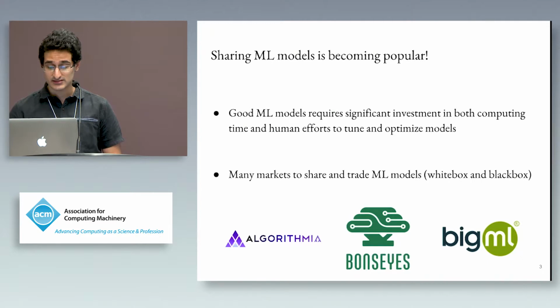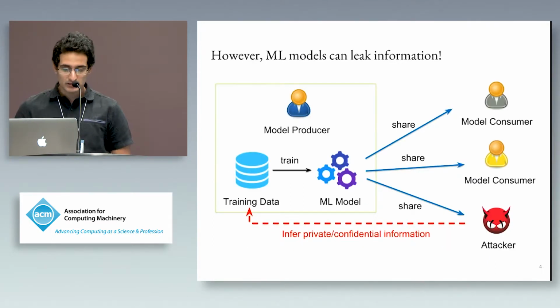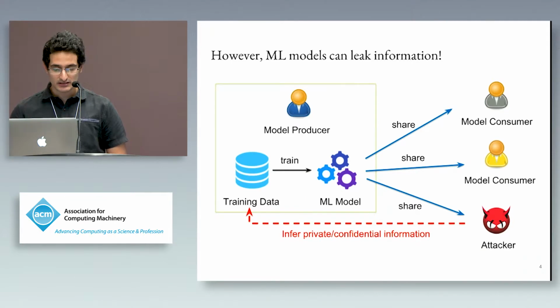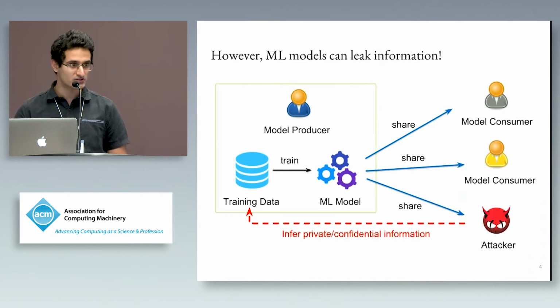But as we all know in security, sharing is leaking information. So the model producer, in sharing the machine learning model, risks an attacker being able to infer private or confidential information about the training data set itself. And depending on the context, this could be actually pretty privacy sensitive stuff. Many attacks of this kind have been shown previously.